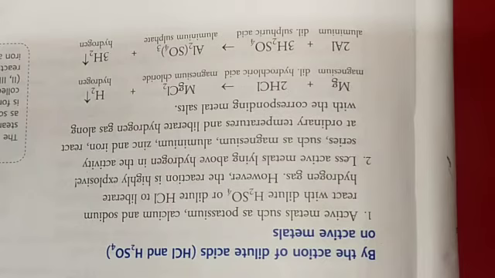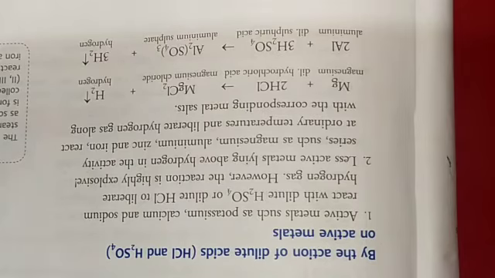Therefore they react with sulfuric acid or dilute hydrochloric acid to liberate hydrogen gas, but this reaction is highly explosive. Therefore we take the less active metals lying just above hydrogen such as magnesium, aluminum, zinc or iron.